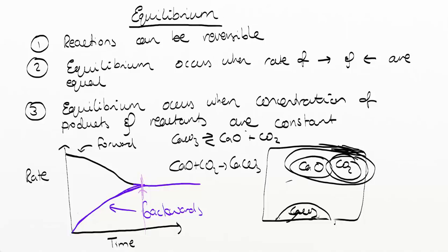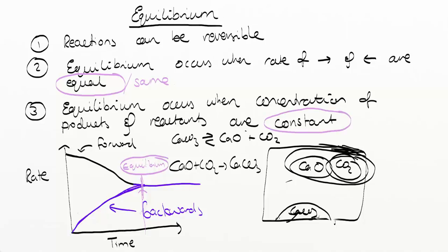So therefore, this is where we have equilibrium. All right. So note that we've noted that equilibrium occurs when the rate of the forward and backwards reaction is equal or the same. But we also note that equilibrium occurs when the concentration of products and reactants are constant. So it's important to note this difference.